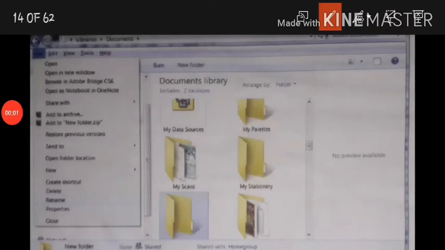Renaming a folder using the file menu method. Select the source item, the file which you want to rename, and then click on the file menu and then click on the rename option and you can give the alternative name.